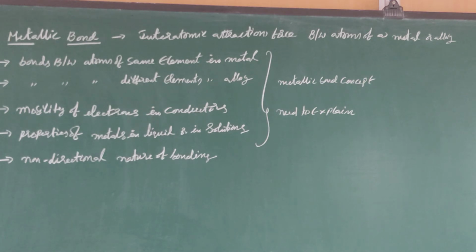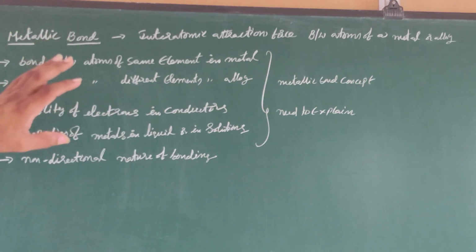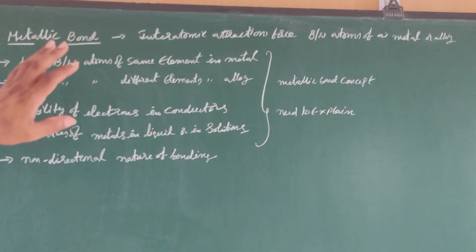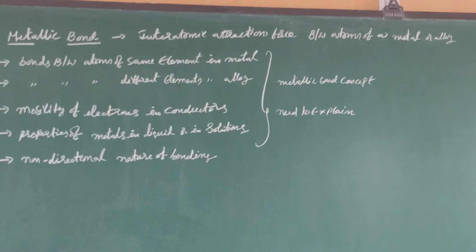Next one, the non-directional nature of bonding. If you discuss all these 5 points, then only the metallic bond concept will be covered from all angles. So all these points need to be explained.